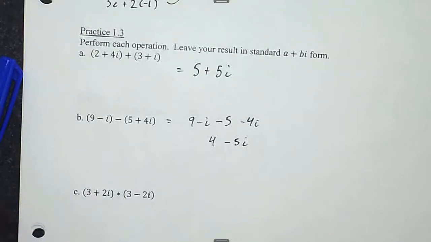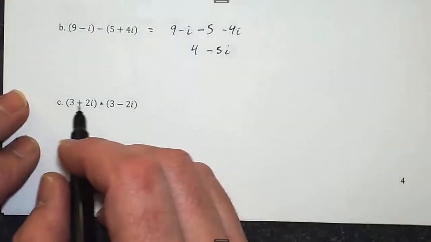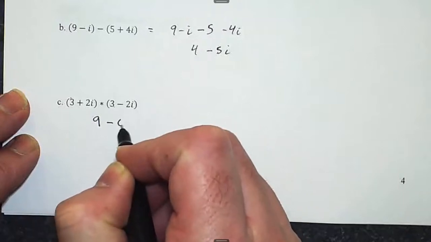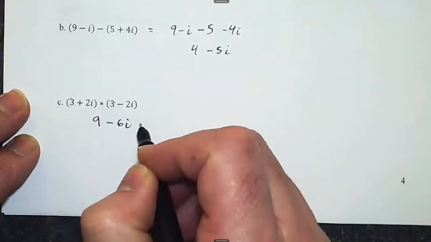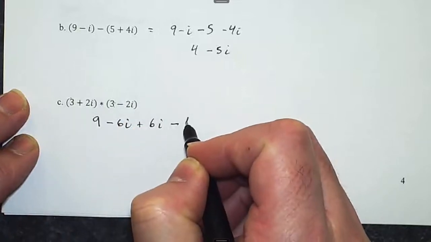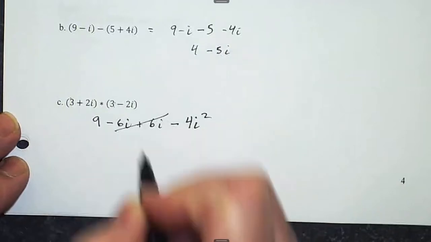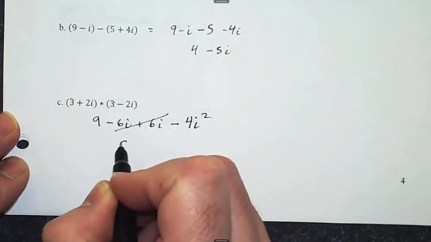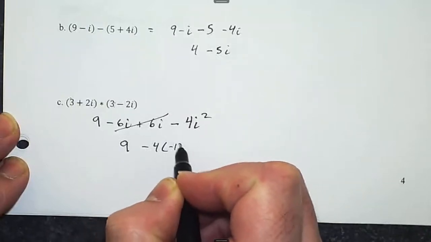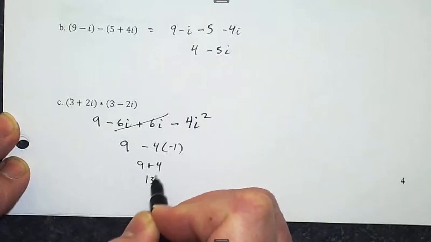And on the last one, we need to FOIL this. So first would be 9. Outer would be a minus 6i. Inner would be a plus 6i. And last would be a minus 4i squared. That actually cancels out. And i squared is a negative 1. So this is actually just 9 plus 4, which is 13.